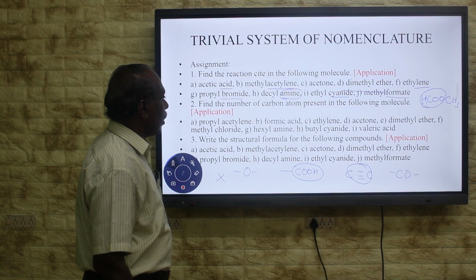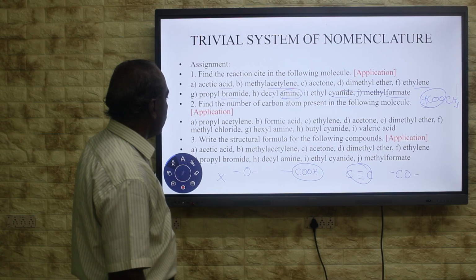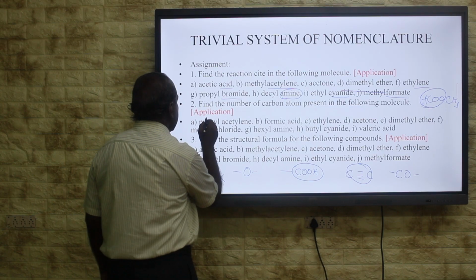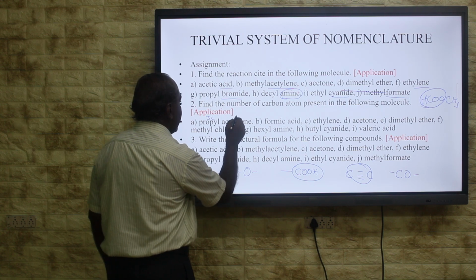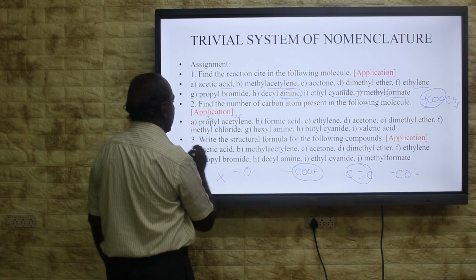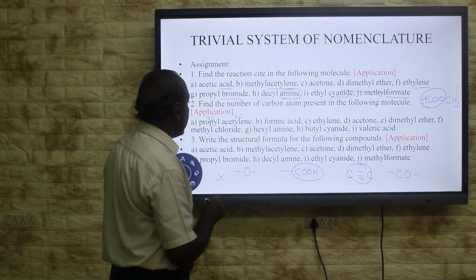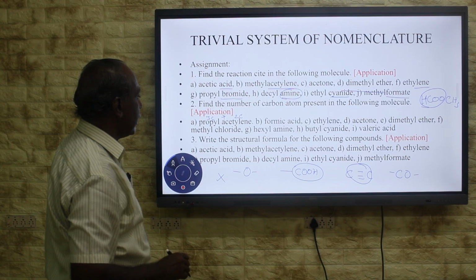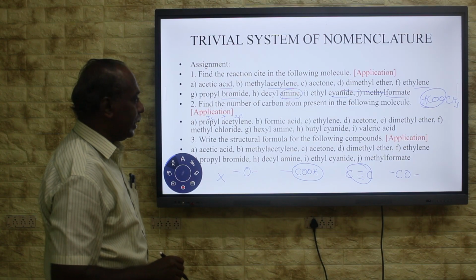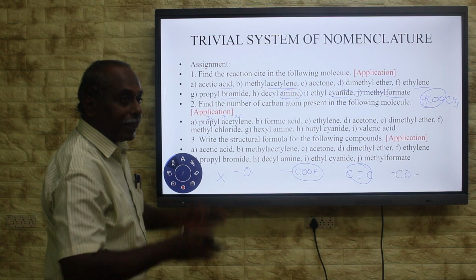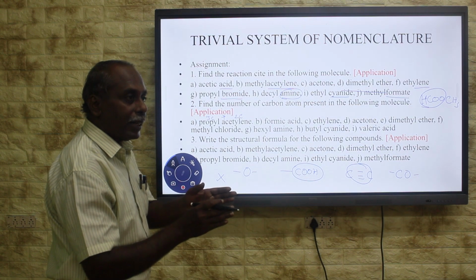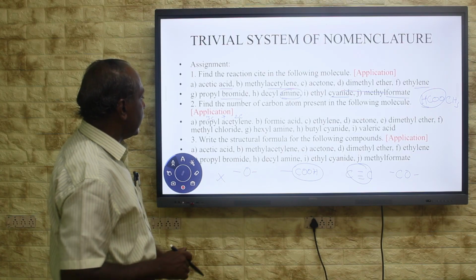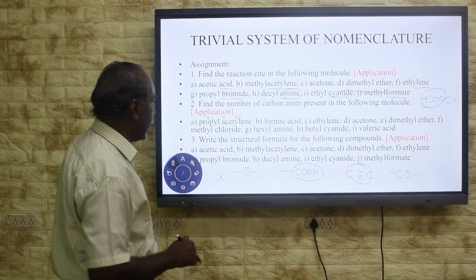Then find the number of carbon atoms present in the following molecule. Propyl acetylene. This propyl is having 3 carbons. Then acetylene is having 2 carbons. Total number of carbons present in the compound is 5, 3 plus 2. Acetylene, it's an alkyne. Acetylene is a parent compound. In that acetylene, hydrogens are replaced by an alkyl group. Here, propyl is substituted in the acetylene.